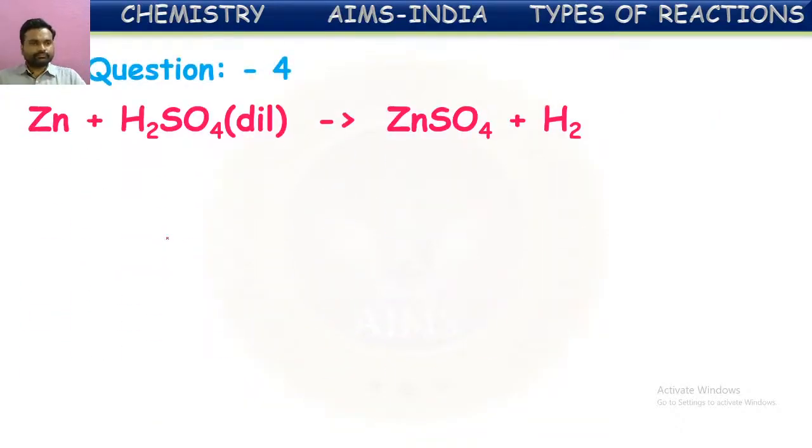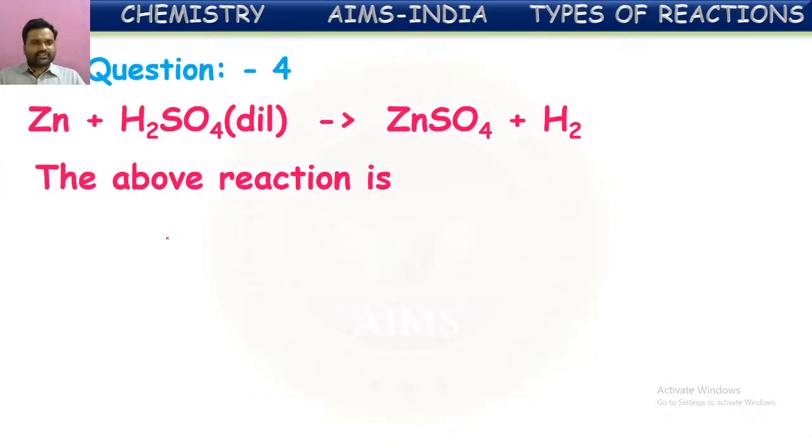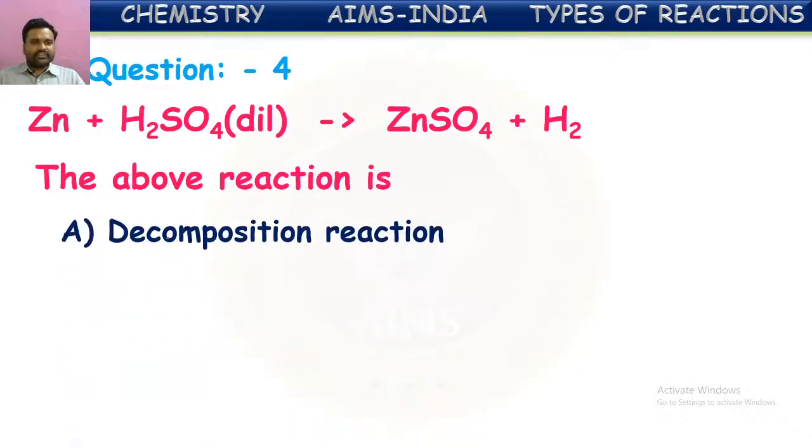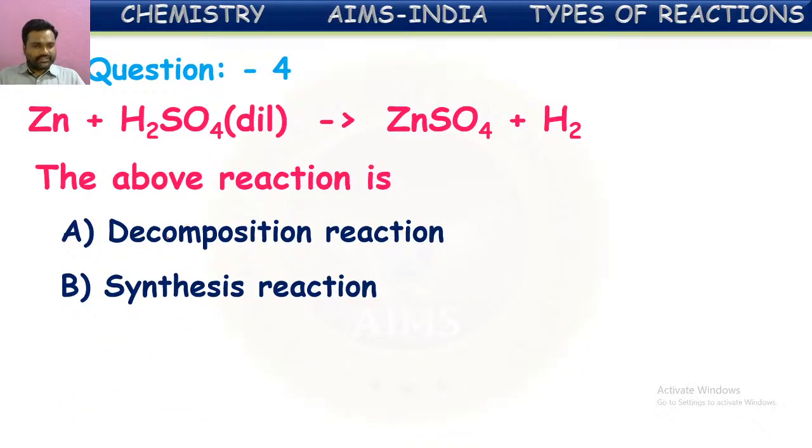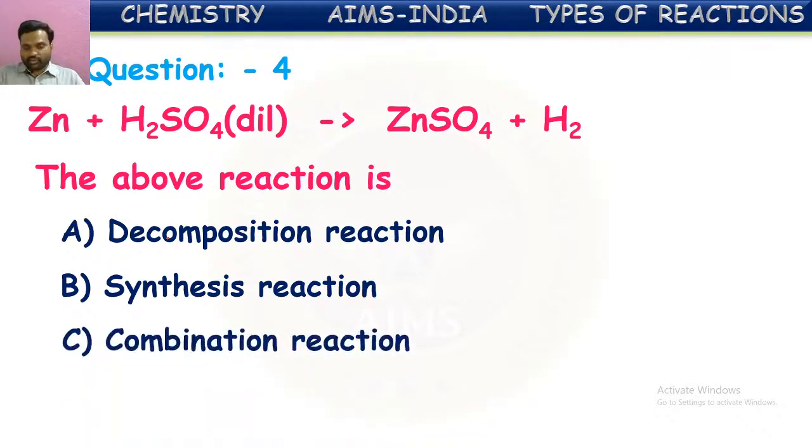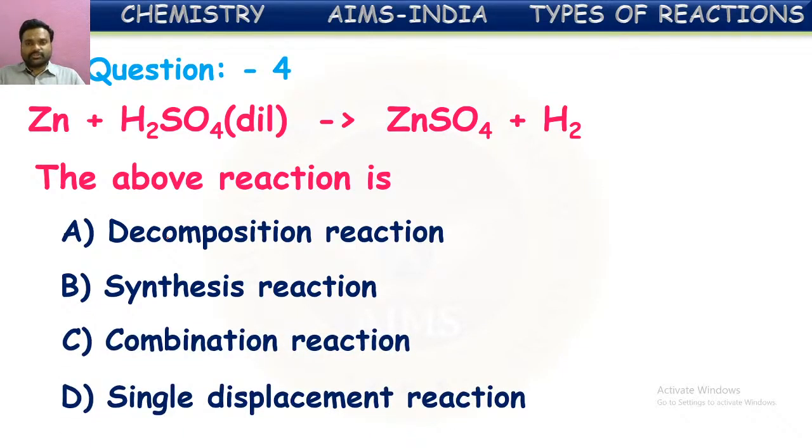Next one, they have given an equation: zinc combining with sulfuric acid to form zinc sulfate and hydrogen. The above reaction, what they are asking is, is it a decomposition reaction, is it synthesis or combination, or single displacement reaction? What kind of reaction is this? Reaction of zinc with dilute sulfuric acid to form zinc sulfate and hydrogen. To which category does it come under?